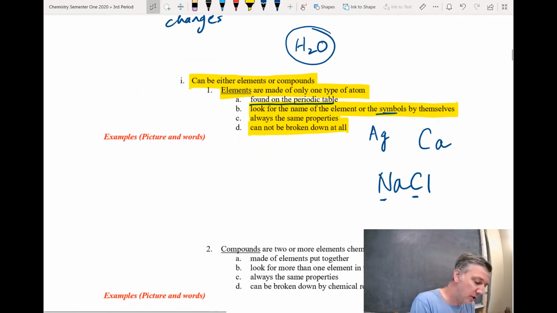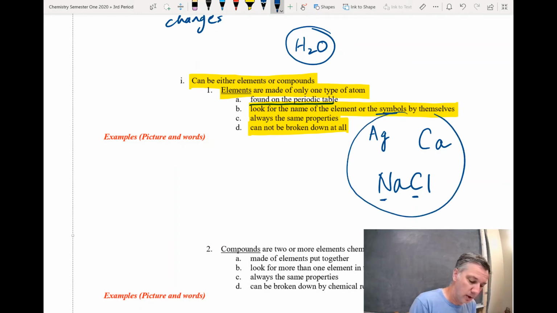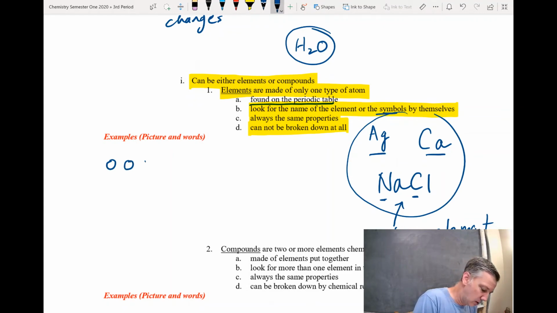Let's look at some pictures and words here. So we already looked at some words, right? We said that's an element, that's an element. This is not an element. All right. If we're looking at pictures, if we see a whole bunch of just one type of atom, so these are all blue shaded in circles to represent blue atoms, that's an element.